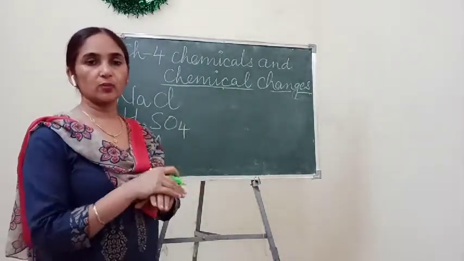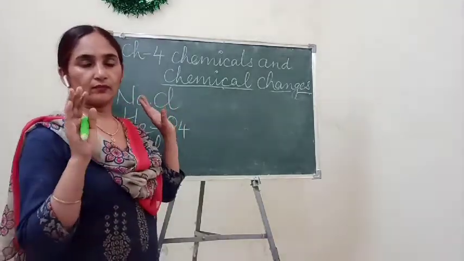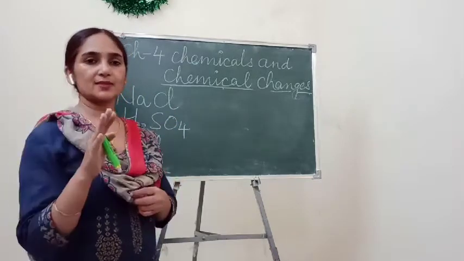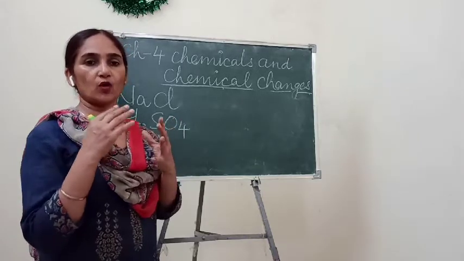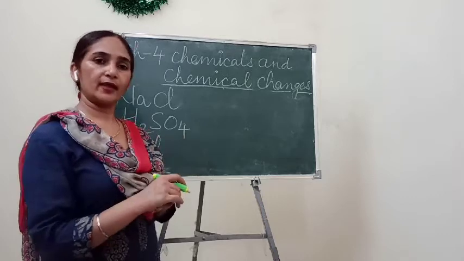I will tell you how to write any formula. There is a process with some rules, and when we follow those rules, we can write the formula of any compound.